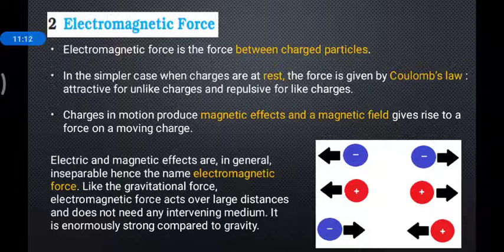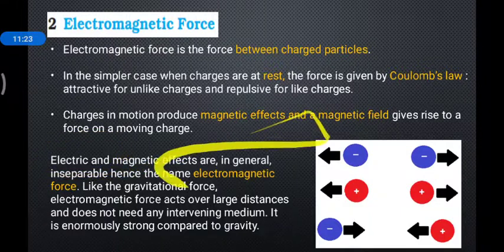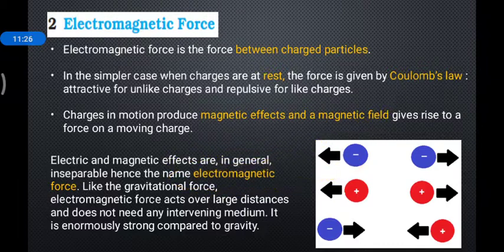Electric and magnetic effects are in general inseparable. Where an electric field is there, a magnetic field automatically comes into the picture. Wherever you have a magnetic field, you may also have an electric field. That is why we combine the words into electromagnetic force: the force due to the electric field and magnetic field, or electric force or magnetic force.